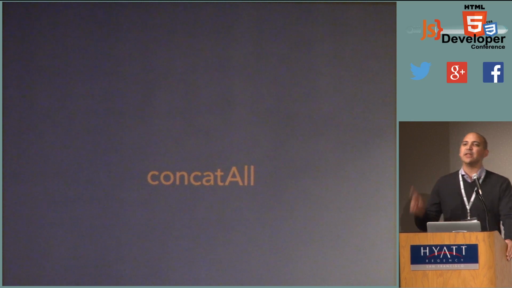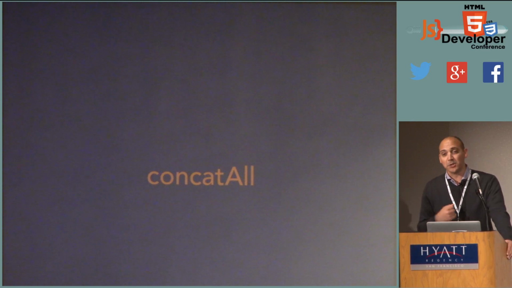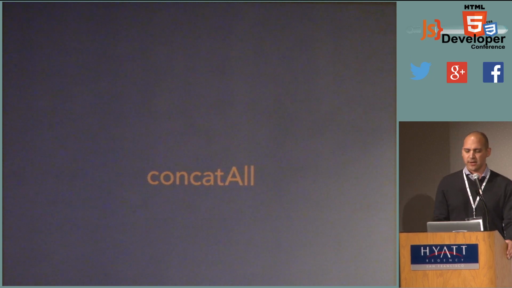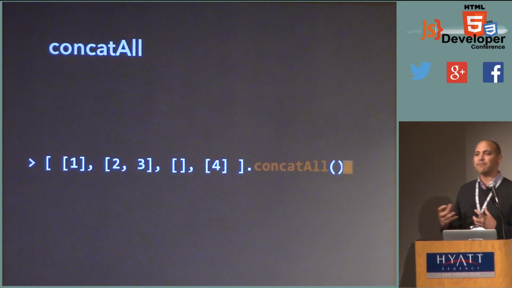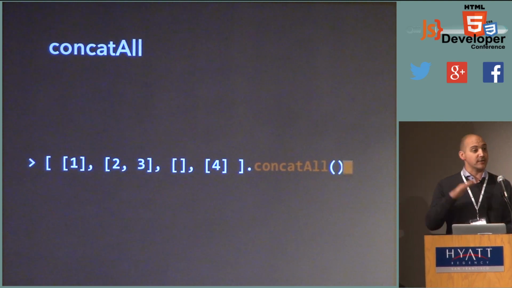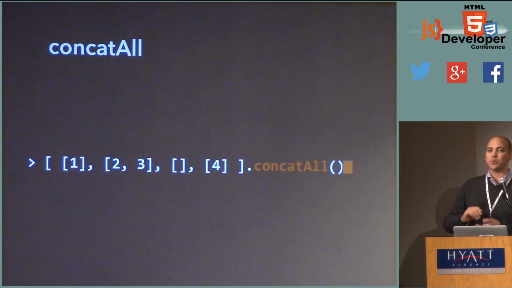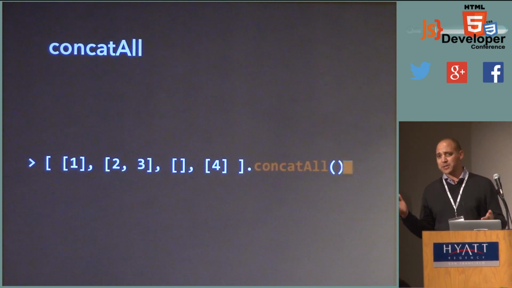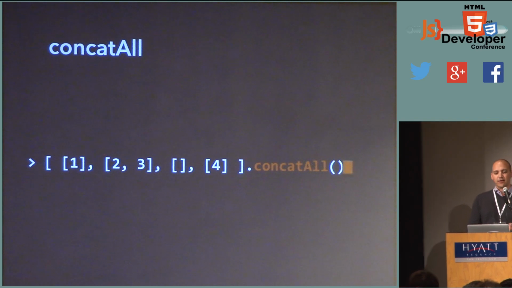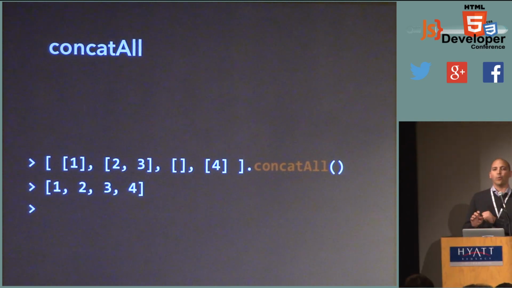Now, concat_all is not a function that exists in JavaScript. I wish it did, but it's really simple. You could always add it to the prototype. It takes a multi-dimensional collection and reduces it by 1 dimension. So it takes a 2-dimensional collection and flattens it to a 1-dimensional collection, or a 3-dimensional collection flattens to a 2-dimensional collection, and so on and so forth. Which means that if we take this and flatten it, we get 1, 2, 3, 4.